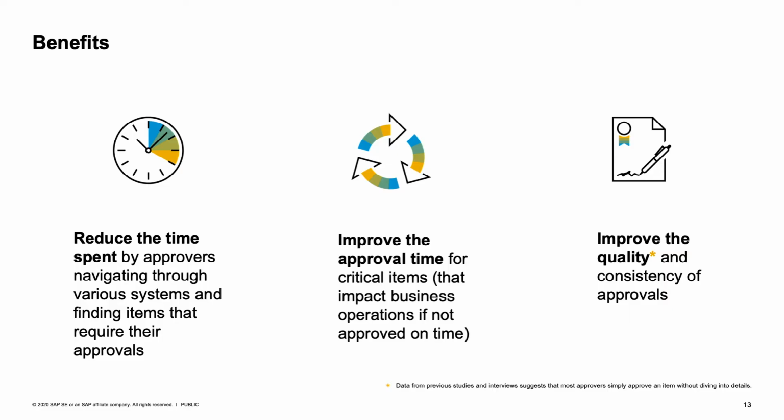Building on these standards, some of the resulting benefits are reduced time spent by the approvers, because they need to go into one central task center instead of navigating to various inboxes. And where there are critical items, those could be completed in a timely manner, which has a positive business impact. In addition, the approval process is improved in quality because we have additional contextual data brought in and machine learning incorporated into the process.